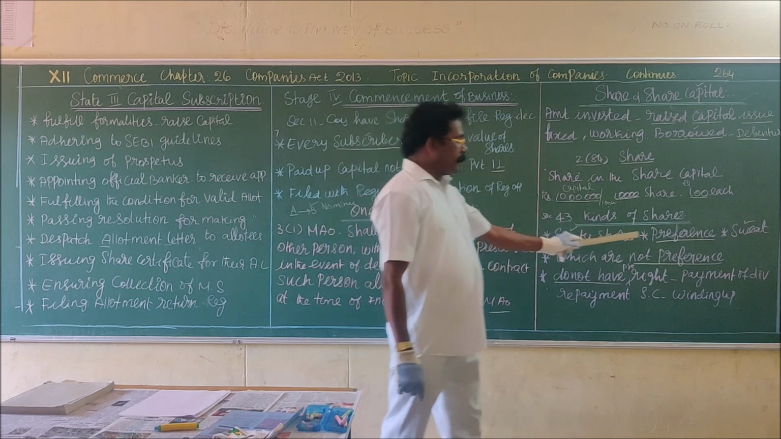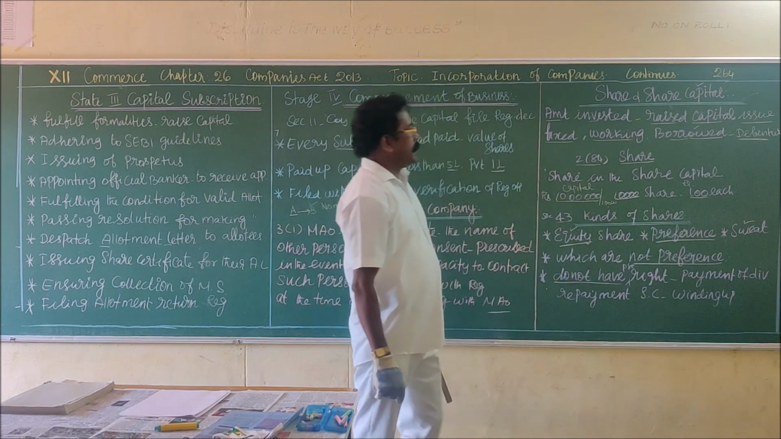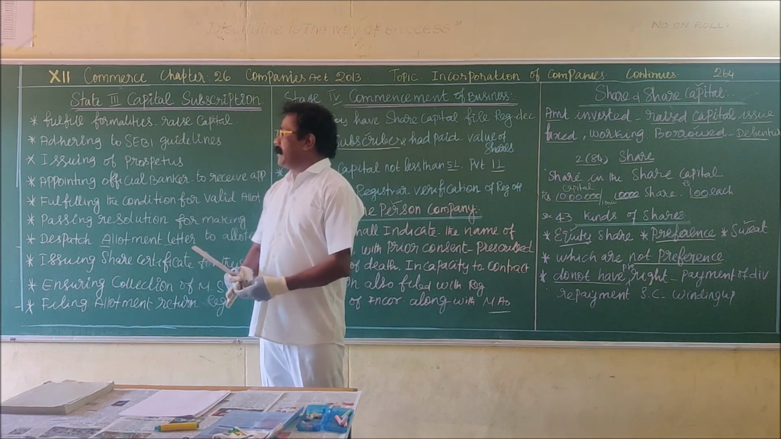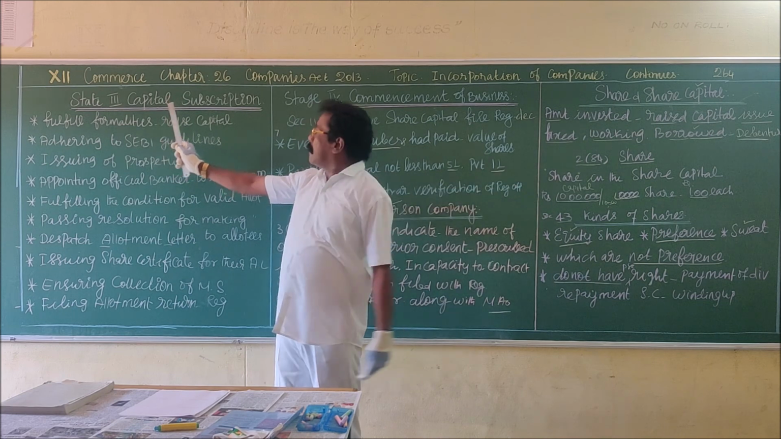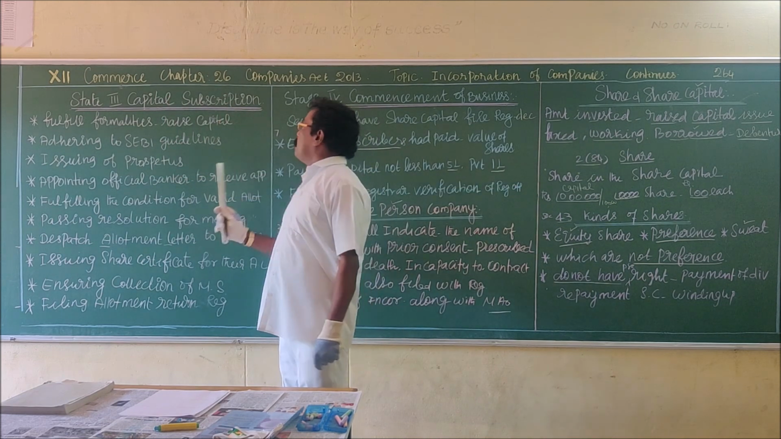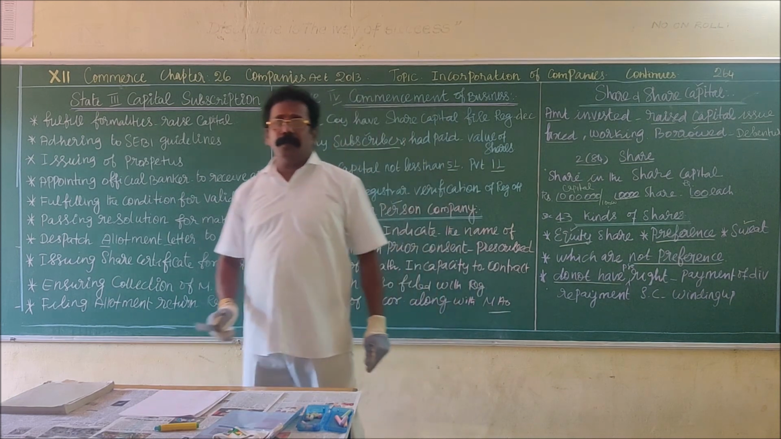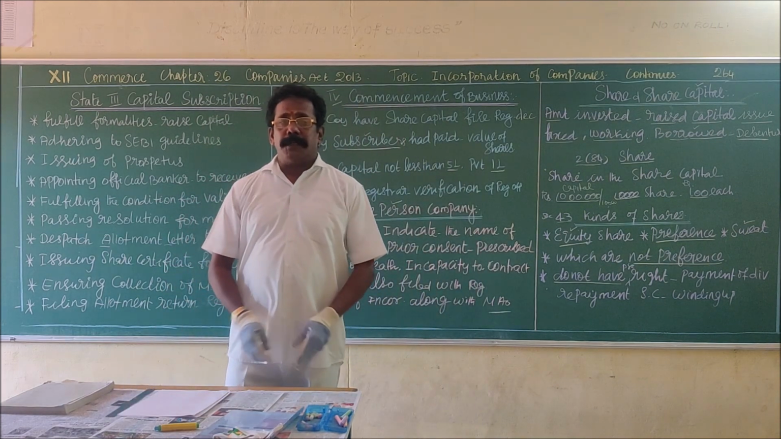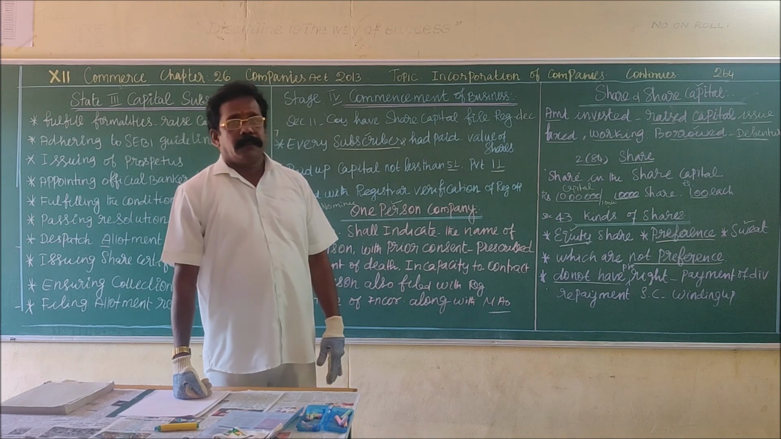So in the next class we will see about the preference shares. So with this we end the remaining two stages of incorporation, namely share subscription and the commencement of business. With this end of the incorporation stage, we will see about the kinds of shares in the next class.